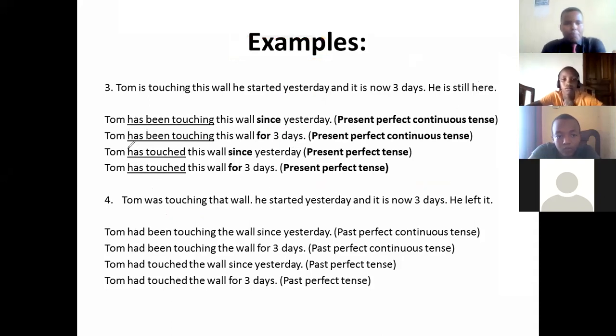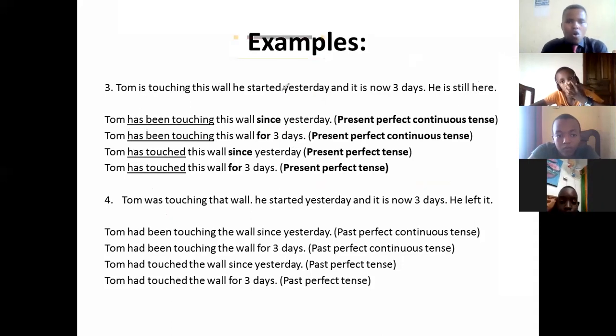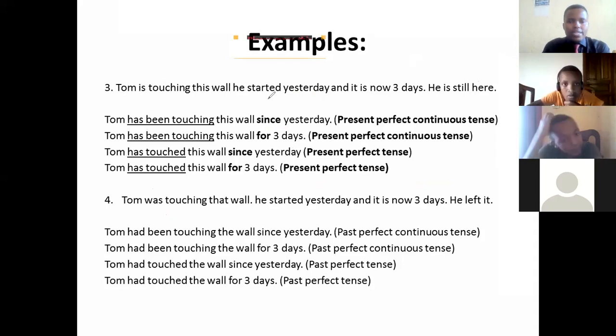Now, there is another example here. Tom is touching this wall. He started yesterday and it is now 3 days. Tom is touching this wall. It means Tom is touching the wall. It's a certain wall. It depends on the class that you're using. It can be any wall, but you want to show that Tom is touching a certain wall.